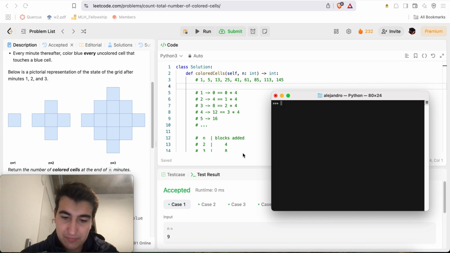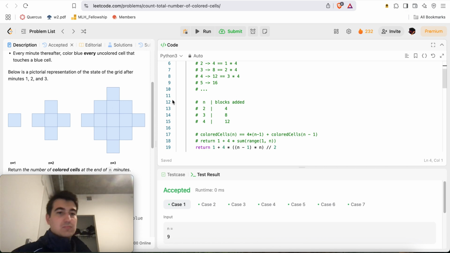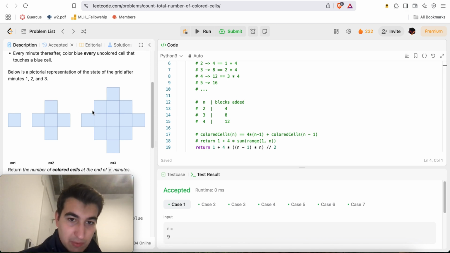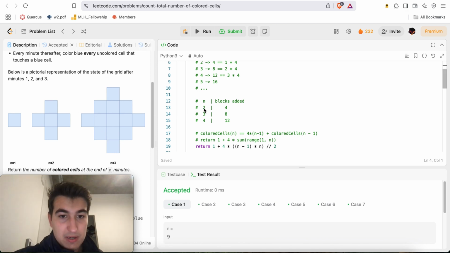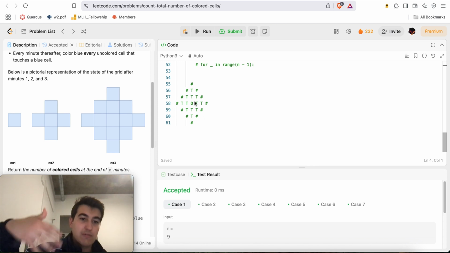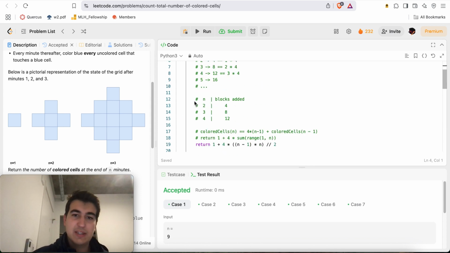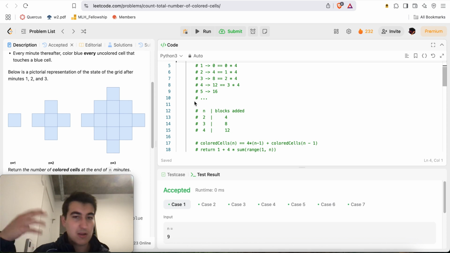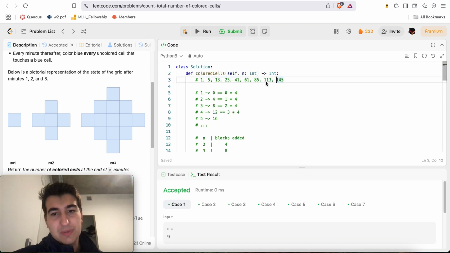Then to 5, we'll add 4 times 2, and that gives us 13. To 13 we'll add 4 times 3, and that gives us 25. And for 25, we're going to add 4 times 4. This is exactly how the pattern is going to keep going. Here we added 4 blocks, here we added 8 blocks, then we're going to add 12 blocks like we did for case 4. And if you drew n equals 5, 6, and so on, you'll see you end up adding 16 blocks, 20 blocks, 24 blocks, which is confirmed by looking at these numbers over here.